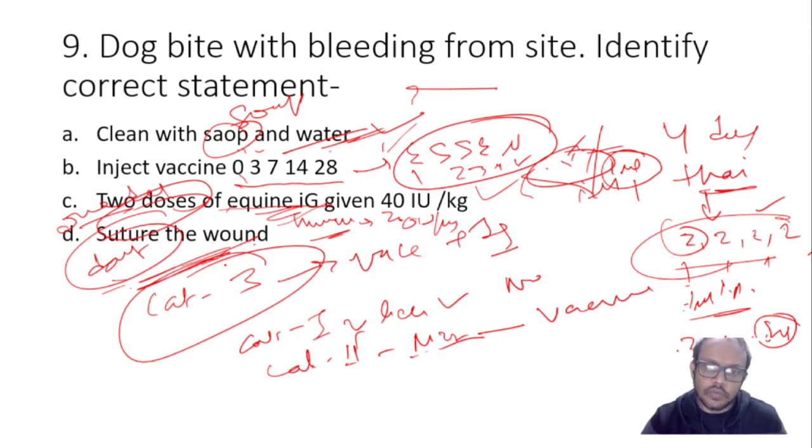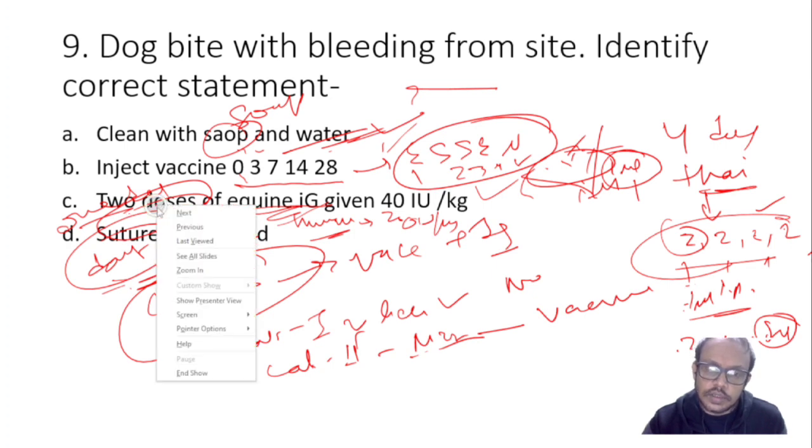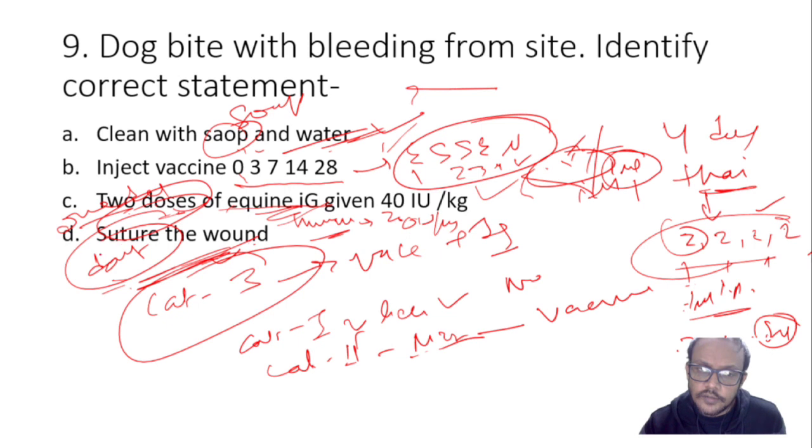Open wound को ही हम उसको ओपन ड्रेसिंग करते हैं, उसकी क्लोज ड्रेसिंग नहीं करते हैं such wound की. ठीक है. दूसरा ये कि ये जो हमारी 2 डोजेज है इसकी जगह पे 1 डोज होता है. So if in the option it is don't suture the wound, then that is right, this is right, this is right, and if it is 2 doses of equine, then it is wrong. So we have to identify the incorrect statement. So the incorrect statement is option C.